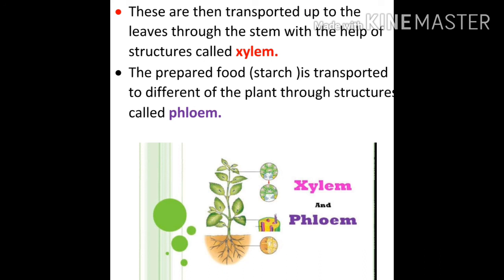Students, today we learned what nutrition is and what the two modes of nutrition are. They are autotrophic and heterotrophic. The first mode of nutrition we completed today, and what the factors are. Everything we learned today. In the next class we will learn heterotrophic nutrition.